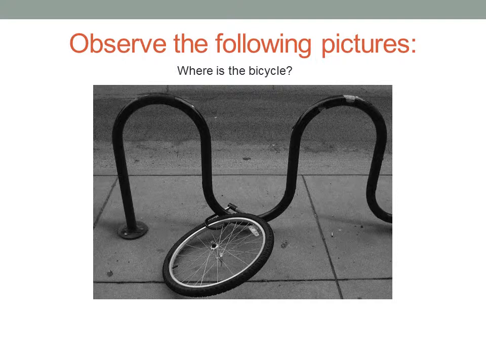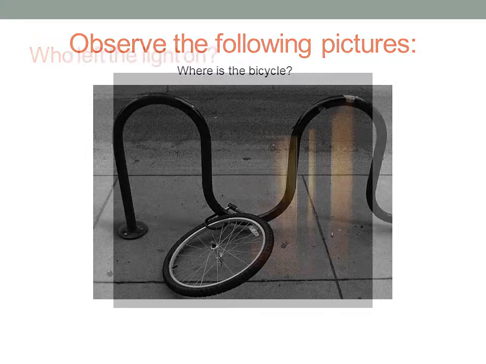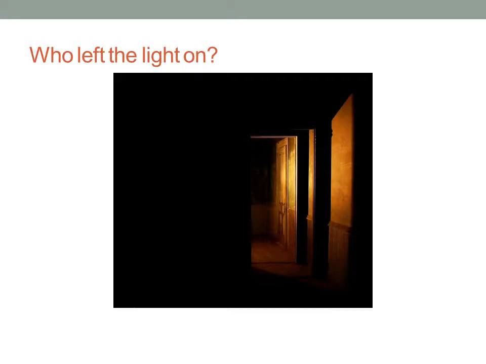Look at this picture. Obviously there was a bicycle here, but where is the bicycle now? The light is on, as you can see, but who left the light on?